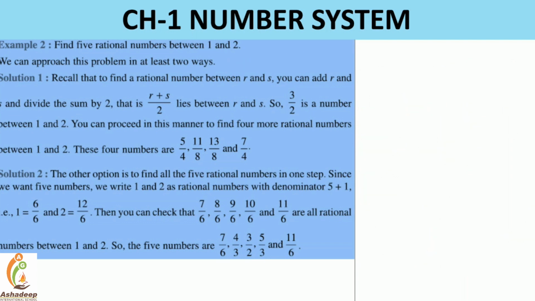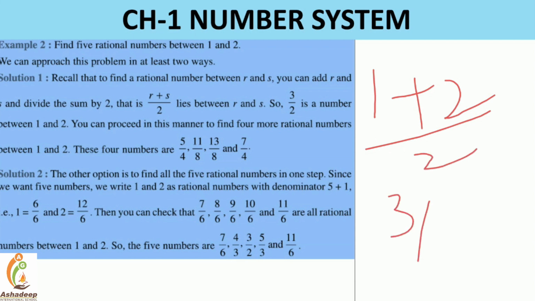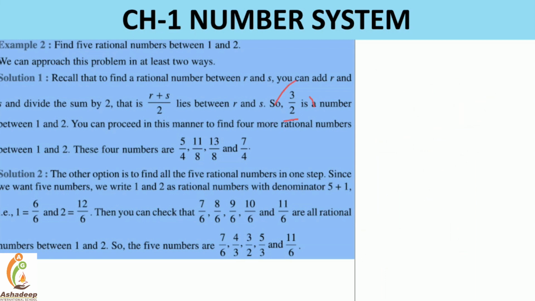Okay, one more method that we'll see in upcoming lectures or upcoming sums, right? So here I think you are going to be clear with the two methods. Let me explain the first method once again. See, the first number is 1, the second number is 2, divided by 2. So the first one is 3 by 2. This is the first one.